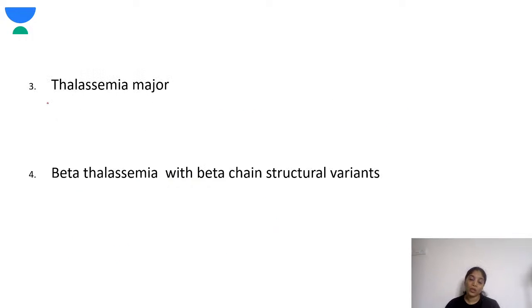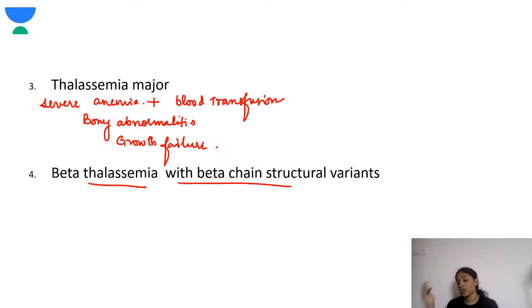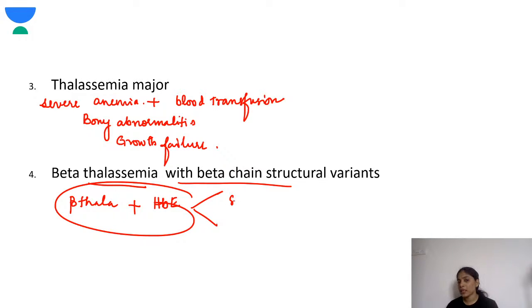Next, coming to thalassemia major. Over here there is severe anemia. They will require blood transfusion. There are all these other features which we'll see. You will see bony abnormalities and growth failure in these children. Another thing you should know is beta thalassemia with beta chain structural variant. Over here these children will have beta thalassemia, along with it there is something called HbE. These can be various presentations from severe to mild. This you should know.